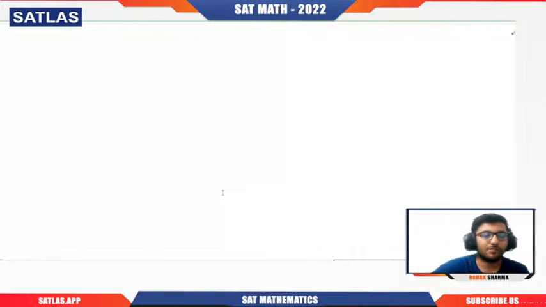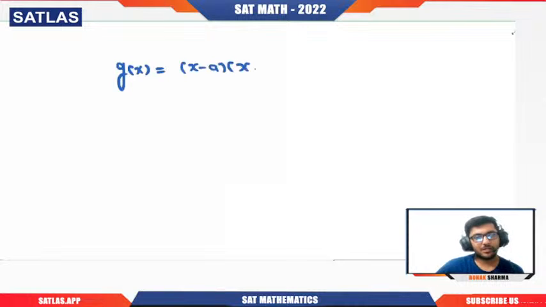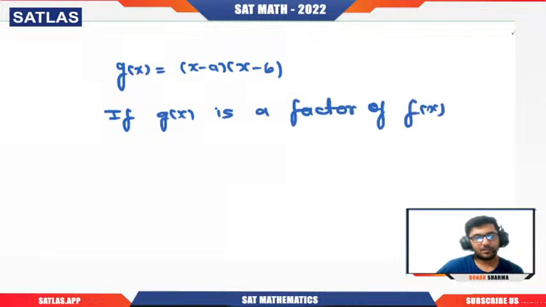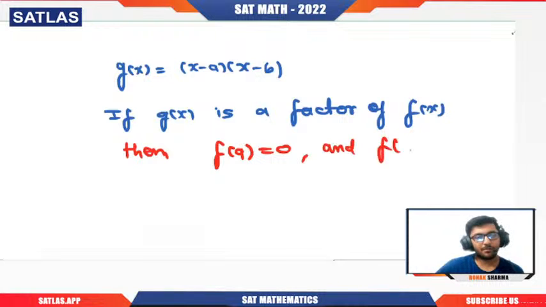Now see what I was about to tell you. Even if we have, let's say, g of x to be some x minus a and x minus b, and if g of x is a factor of f of x, then f of a will also be 0 and f of b will also be 0. Remember it.